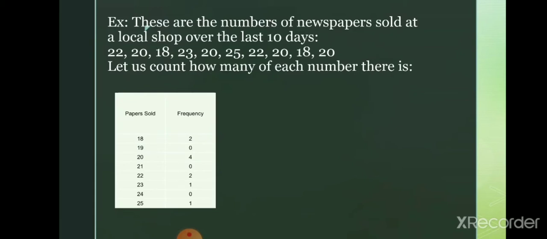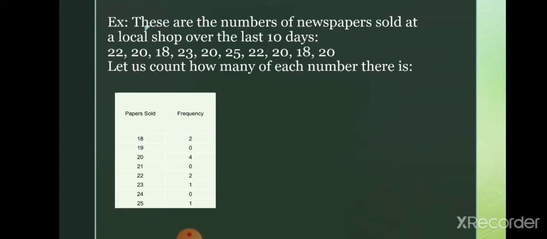Now in the frequency column, in the given set of data, how many times does the number 18 occur? It is 2 times. In the given set of data, 19 occurs 0 times, so you have to enter 0. Similarly, 20 occurs 4 times, so we enter 4 in the frequency column, in the row for 20. Similarly for 21, no value is there, so 0.